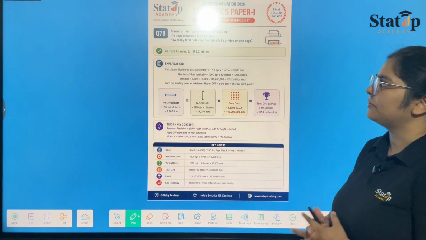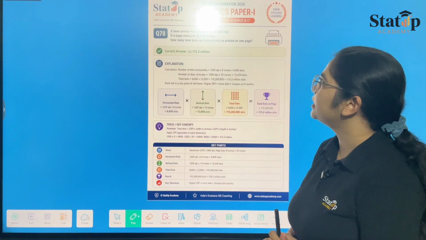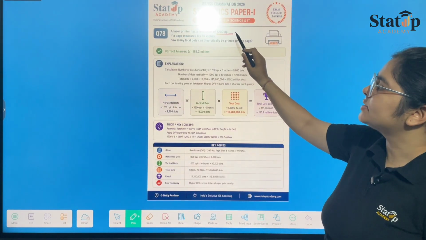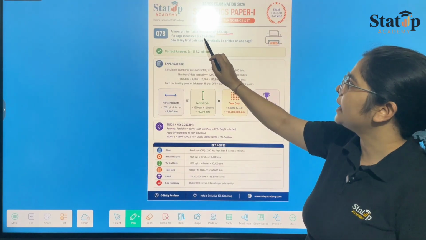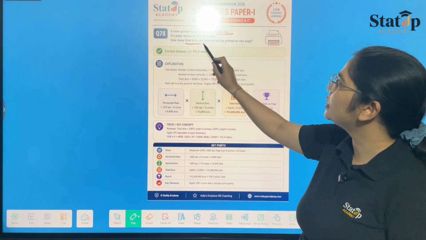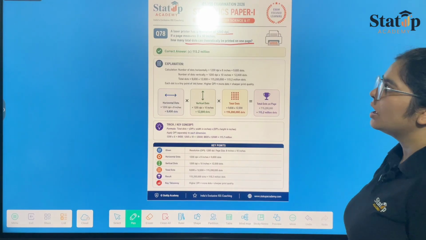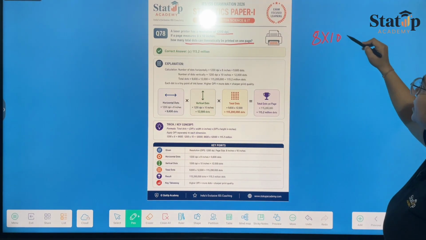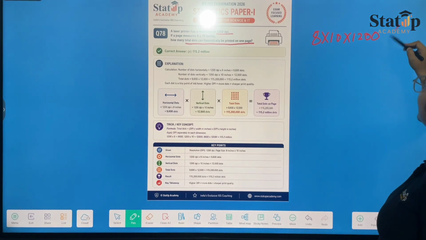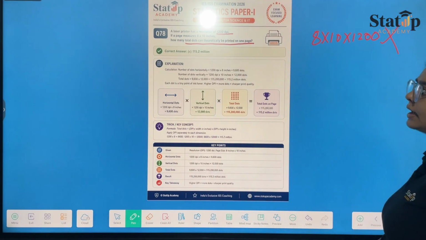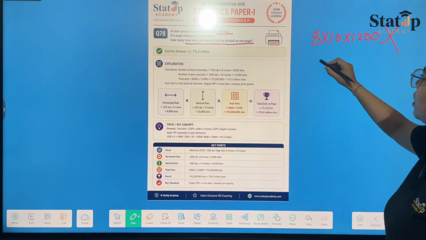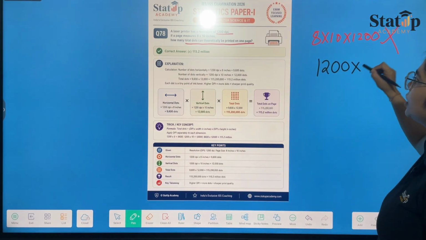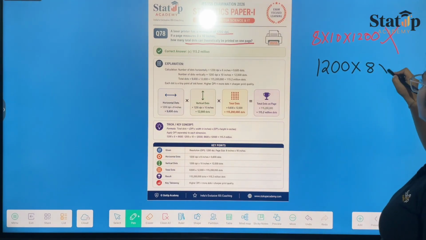Moving towards question number 78: a laser printer has resolution 1200 dpi, meaning dots per inch. If a page measures 8 by 10 inches, how many total dots can theoretically be printed on one page? Many of you would have been confused by just multiplying 8 into 10 into 1200, but that wasn't the correct approach. The correct approach was 1200 dots per inch into 8 inches into 10 inches.